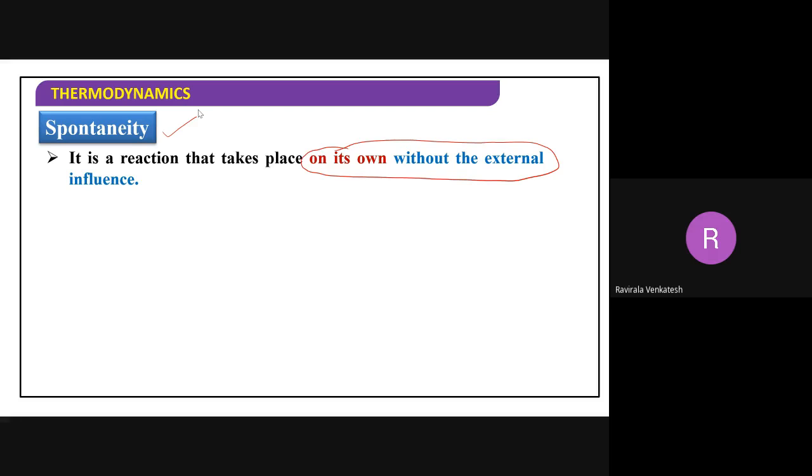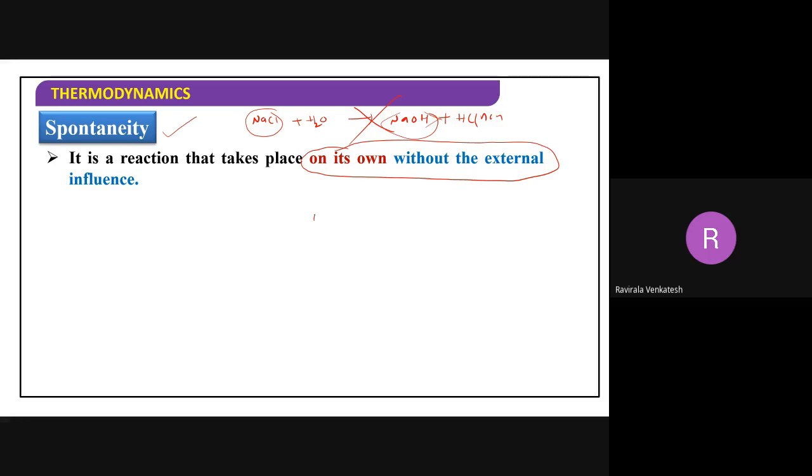Can you bring that salt back into acid and base? Is it possible? For example, when you add NaCl into the water, do you get acid, NaOH and water? Is it possible on its own? Impossible. Because NaCl, salt, is there in your home. Now put the salt in the water, do you get sodium hydroxide and acid? No. This will never happen. To get this, we need some external force; externally, we have to add something. So this is called non-spontaneous.